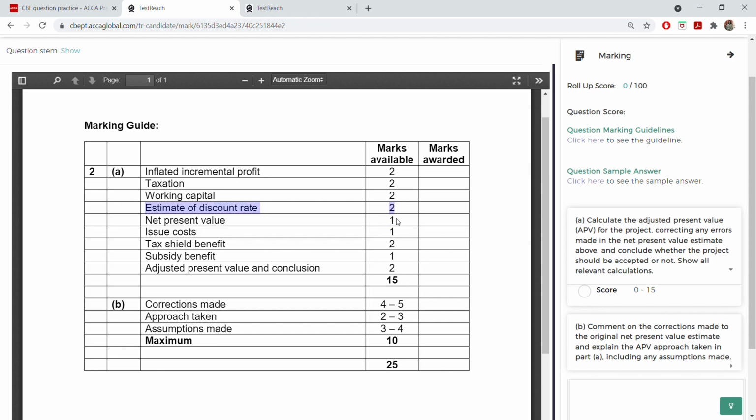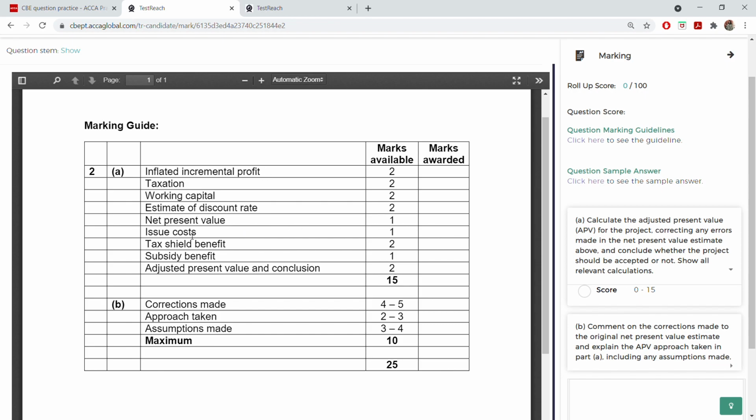You will only lose 1 mark. So don't cry if your net present value is wrong. Only 1 mark for the final answer. That's why steps and workings are very important, because for all this you are getting working marks. Then only you will get this 1 mark for net present value, if these are correct.